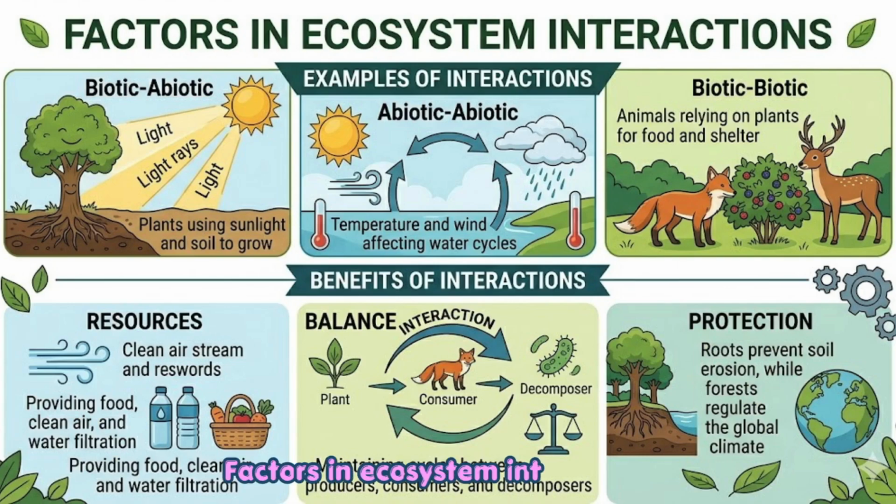Factors in ecosystem interactions. Ecosystems thrive through constant links between living, biotic, and non-living, abiotic elements. These interactions include: biotic and abiotic, plants using sunlight and soil to grow. Abiotic, temperature and wind affecting water cycles. Biotic, animals relying on plants for food and shelter.